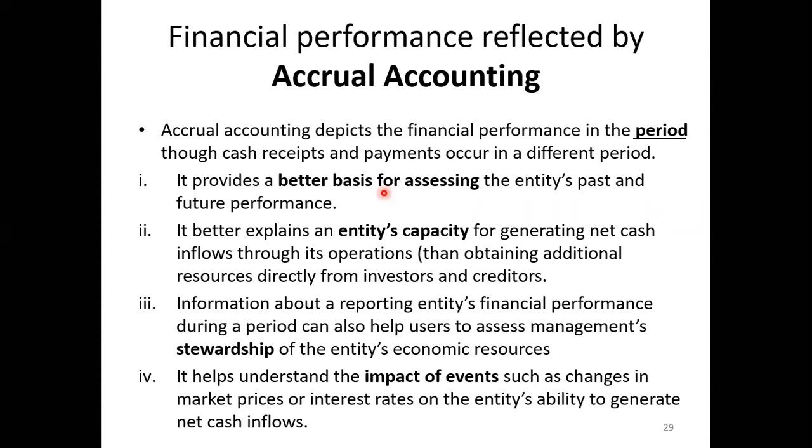So therefore it appreciates the capital, it increases the capital balance, the equity balances. So it better explains the entity's capacity for generating net cash inflows through its operations than obtaining additional resources directly from investors and creditors.